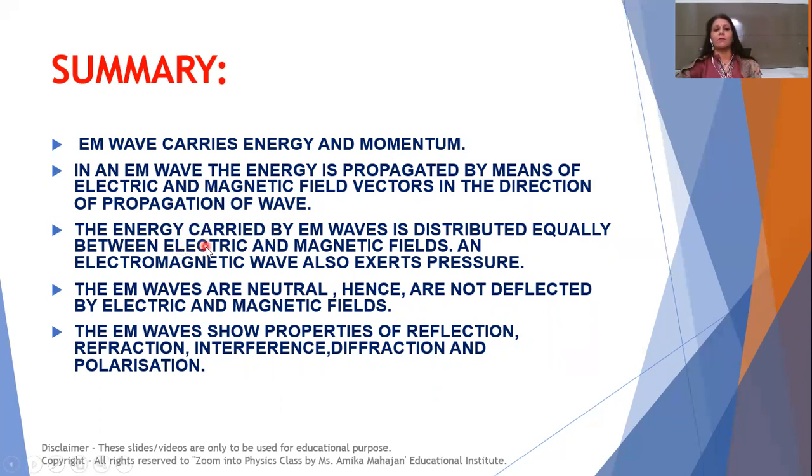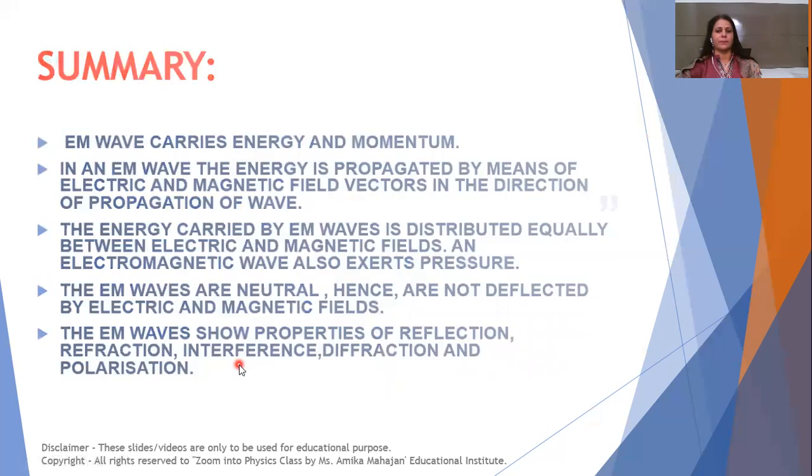Energy carried by electromagnetic waves is equally distributed between electric and magnetic fields. Electromagnetic waves also exert pressure, but this pressure is least. Electromagnetic waves are neutral, so these are not deflected by electric and magnetic fields. They show properties of reflection, refraction, interference, diffraction, and polarization.